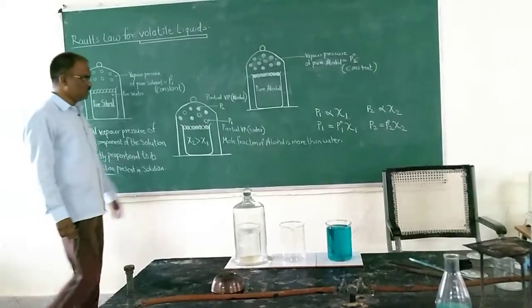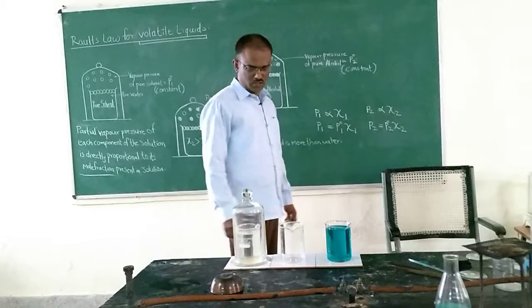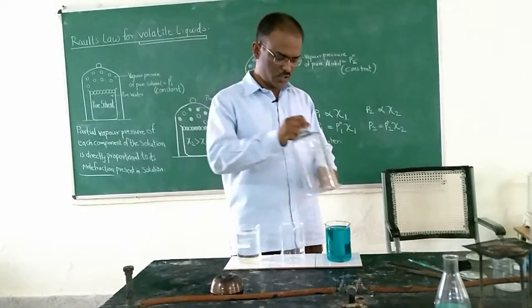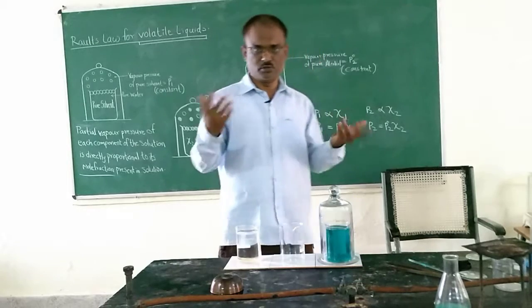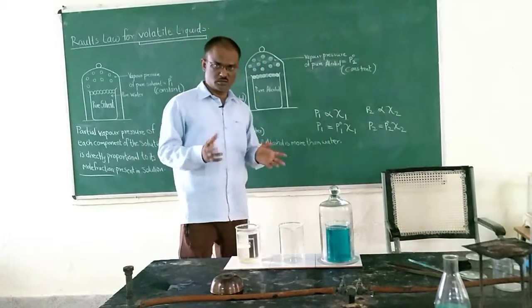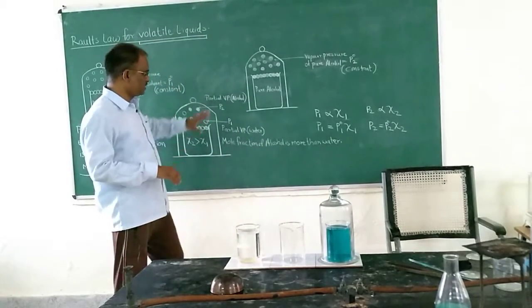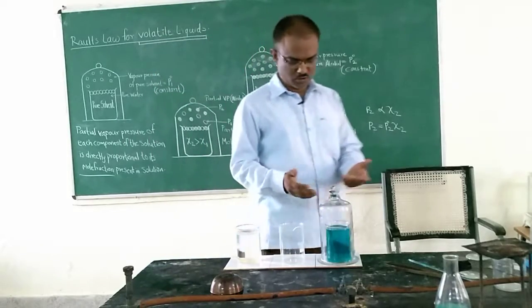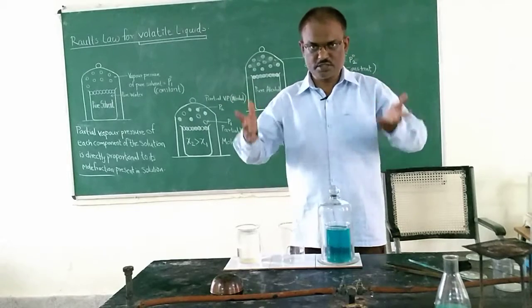Now here I am having the alcohol, this blue color alcohol, and here also I will put the gas jar on it. After a few hours, what will happen? The alcohol will also get evaporated, and the vapor will come out, and it does not have any passage to go outside into the surroundings.